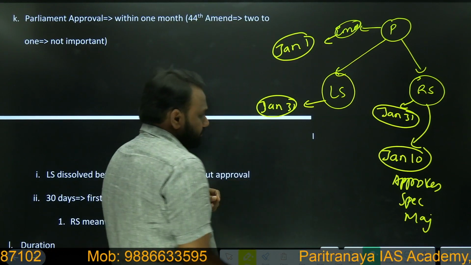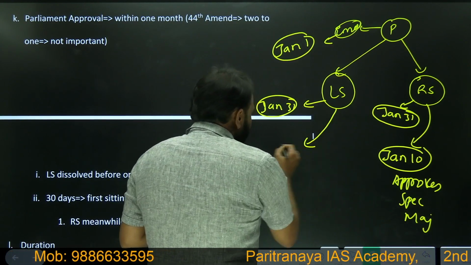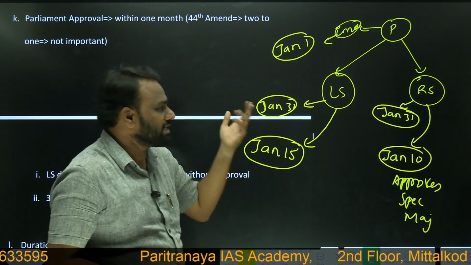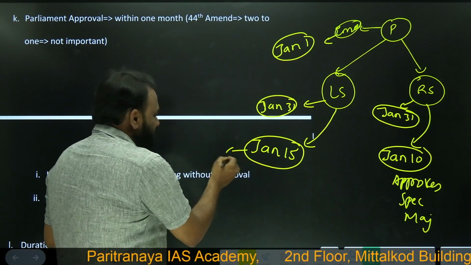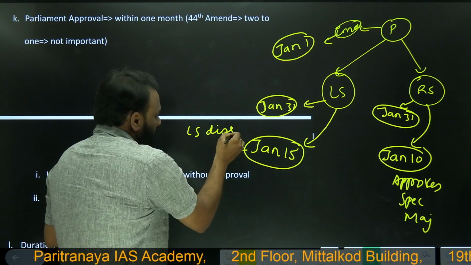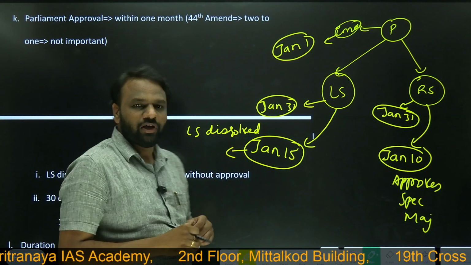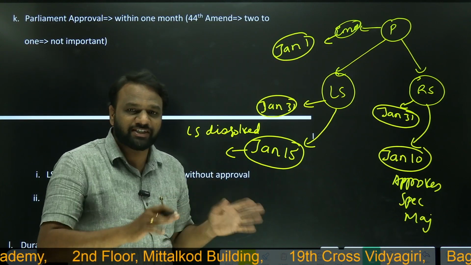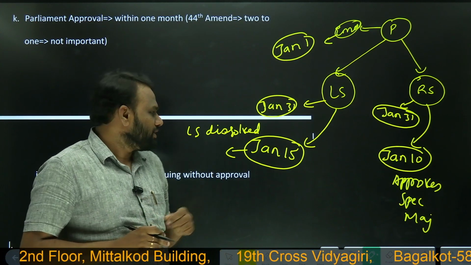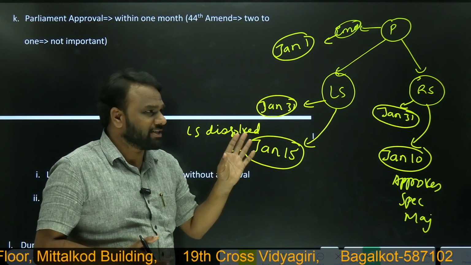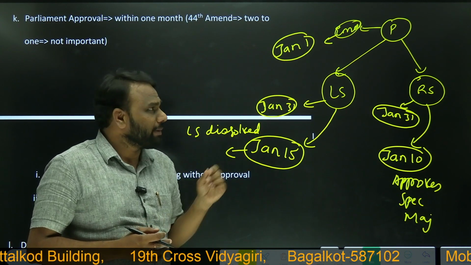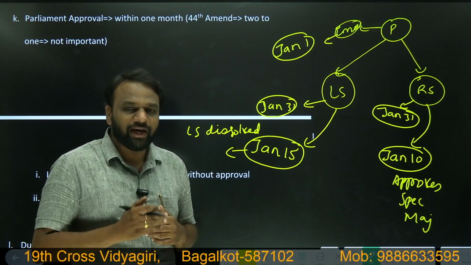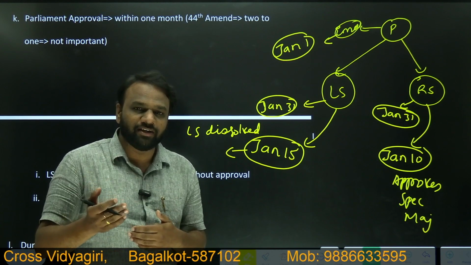Now, let us assume that on January 15, Lok Sabha has not yet discussed the national emergency, but Lok Sabha gets dissolved. Then what happens to the emergency? Does the emergency continue to exist or will it cease? This is an important point to note. On January 15, without discussing the national emergency, Lok Sabha dissolves. So what happens to the emergency? The emergency will not cease, it continues to exist. So how long will it exist? That is an important point.